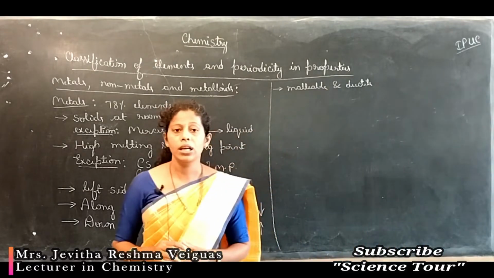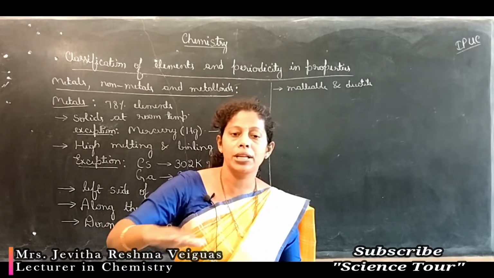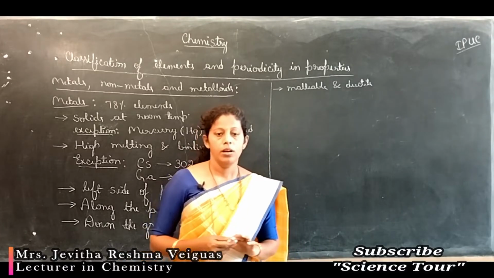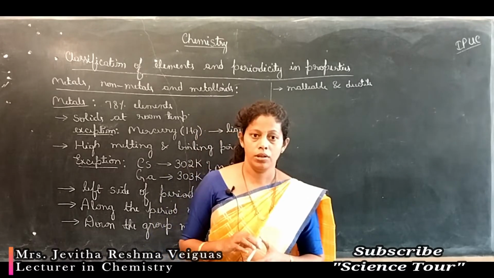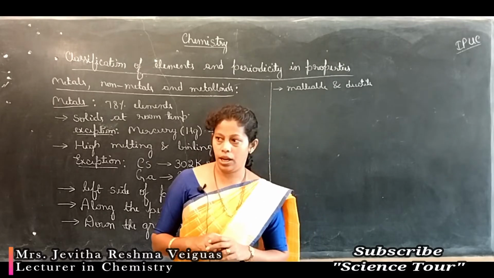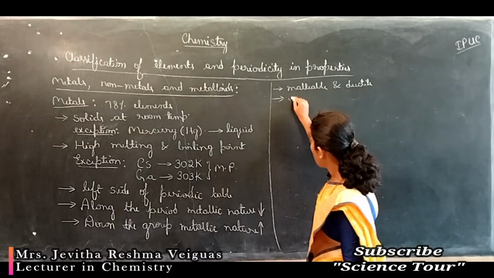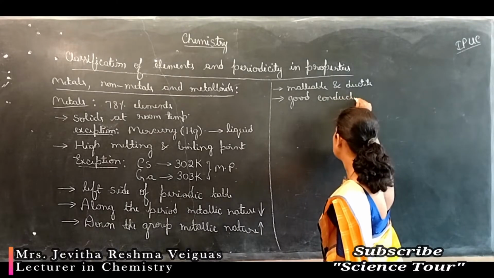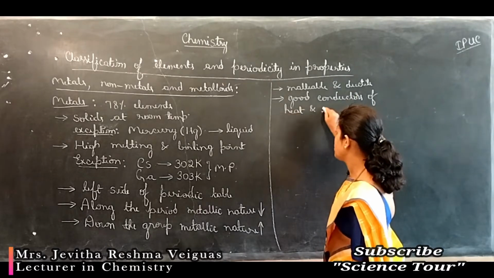What is meant by malleable? By applying force, metals can be converted into thin sheets. That property is called malleability. By applying force, metals can also be converted into wires. That property is ductility. So they are malleable and ductile. And one more important property of metals is that they are very good conductors of heat and electricity.